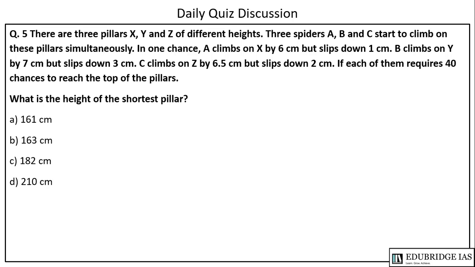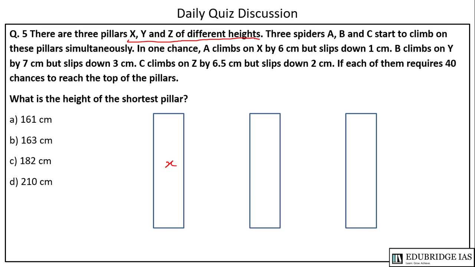The next question says that there are three pillars X, Y and Z of different heights. So these are these three pillars X, Y and Z. Three spiders A, B and C start to climb on these pillars simultaneously. In one chance, A climbs on X by 6 cm but slips down by 1 cm. So A is climbing here. It is climbing 6 cm but slipping down by 1 cm.